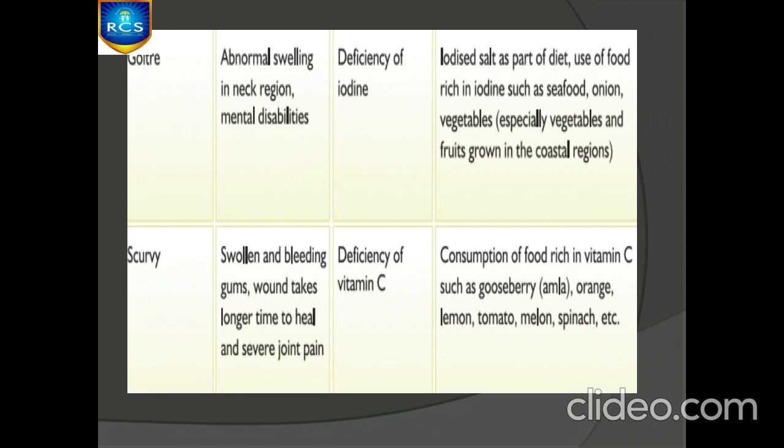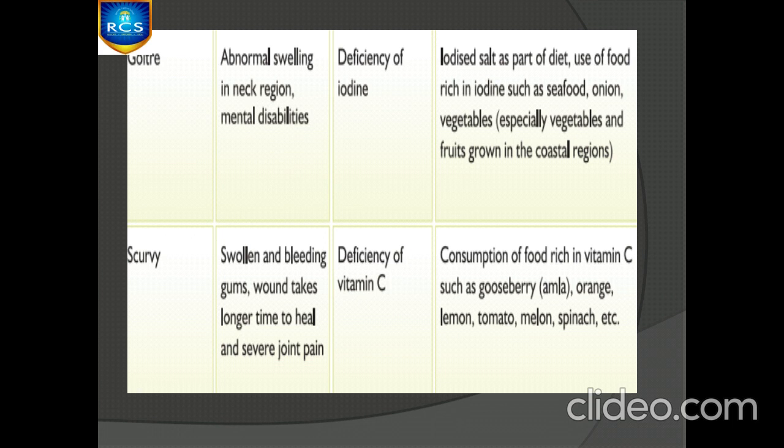We saw about those disease symptoms and their preventive measures and by what these diseases may occur. Due to deficiency of what? Vitamins or minerals. Okay, due to the deficiency of some vitamins or minerals, these diseases may occur.